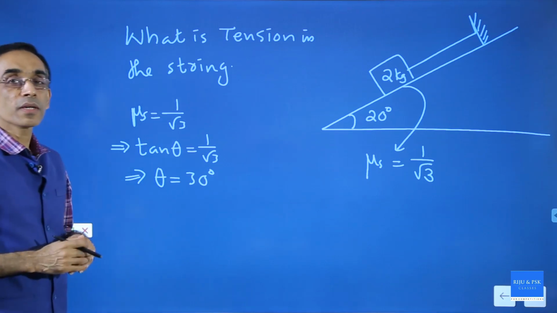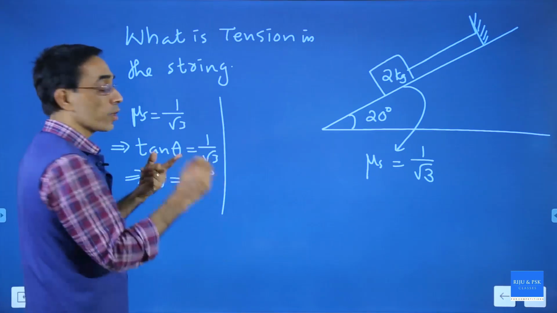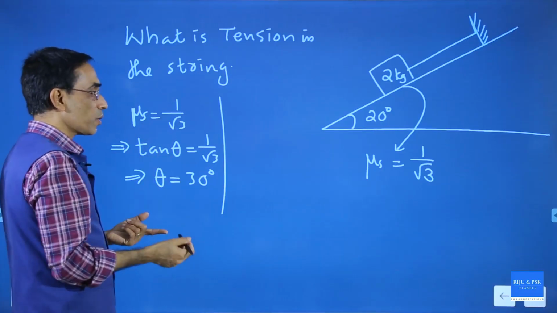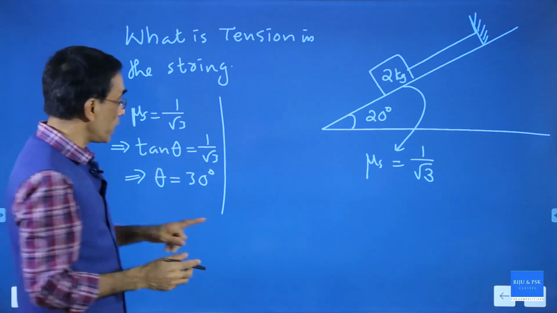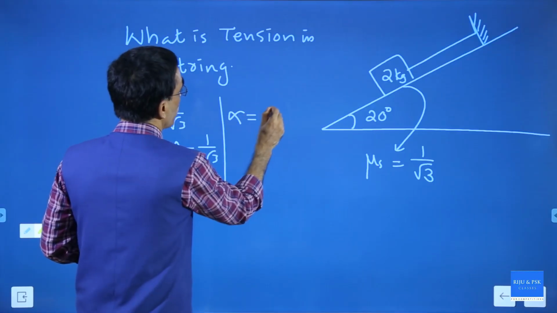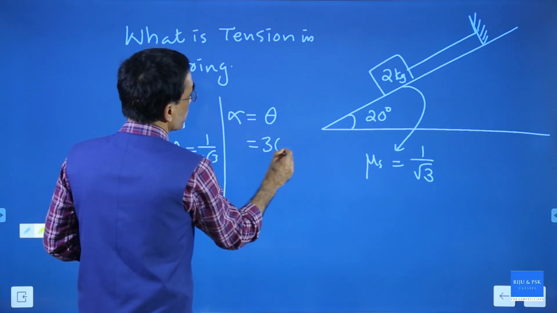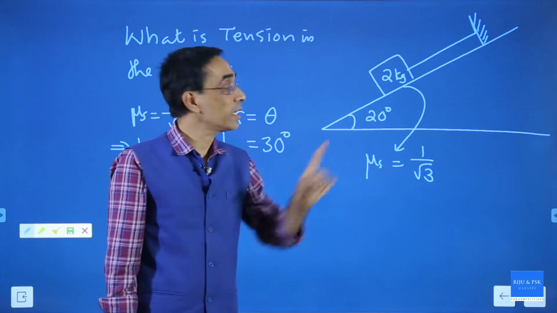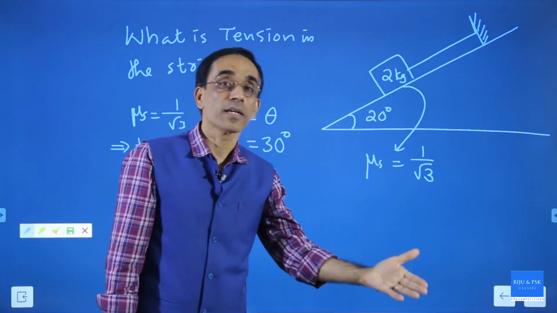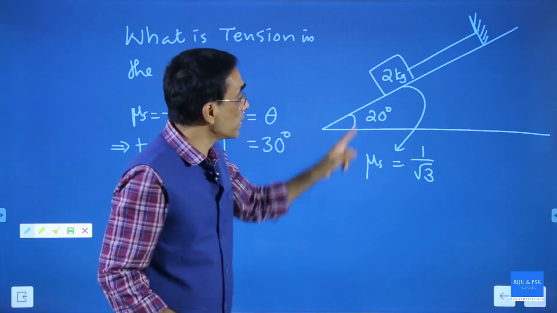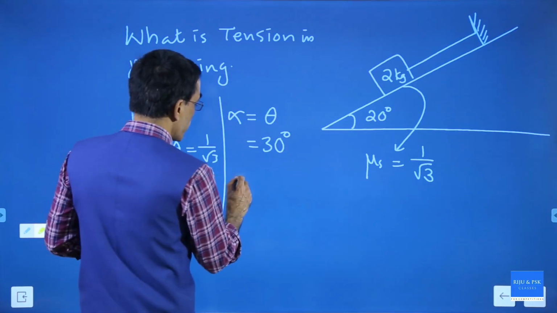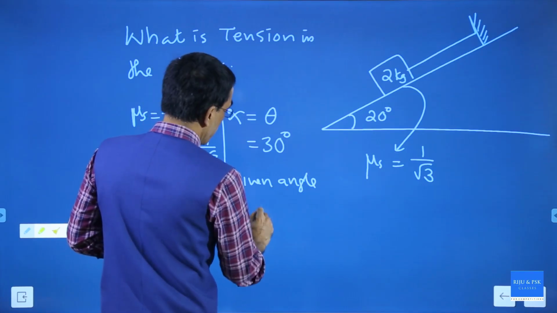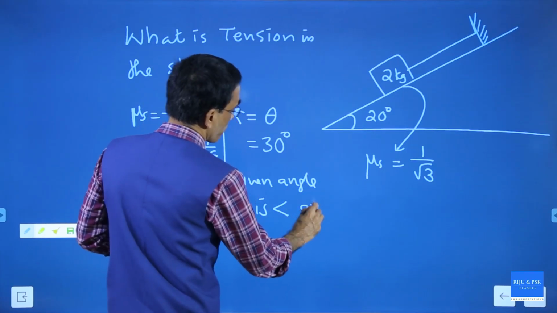Is that okay? Now connect this to the angle of repose. That means this body will start sliding down only when the angle of repose alpha equals theta, so alpha must be equal to 30 degree. That means only when the inclination is 30 degree, the body will have a tendency to slide downward. Now see the angle, it is 20 degree. We can say the given angle is less than the angle of repose.